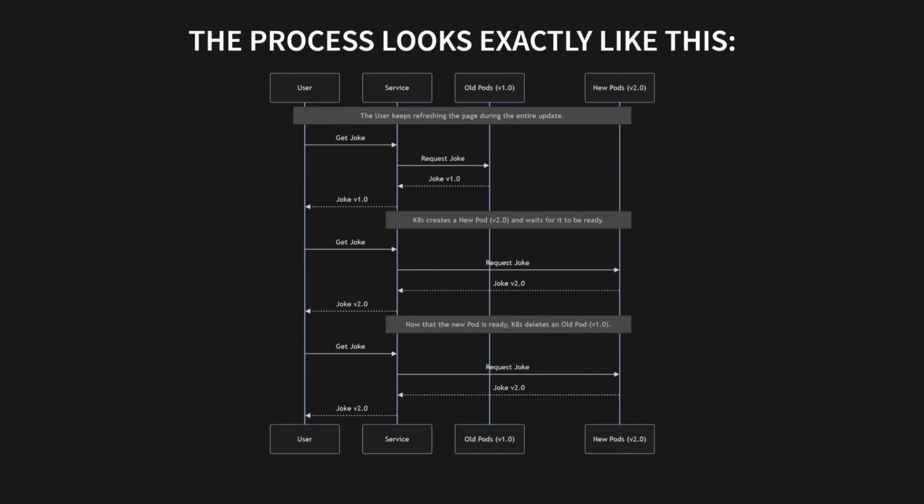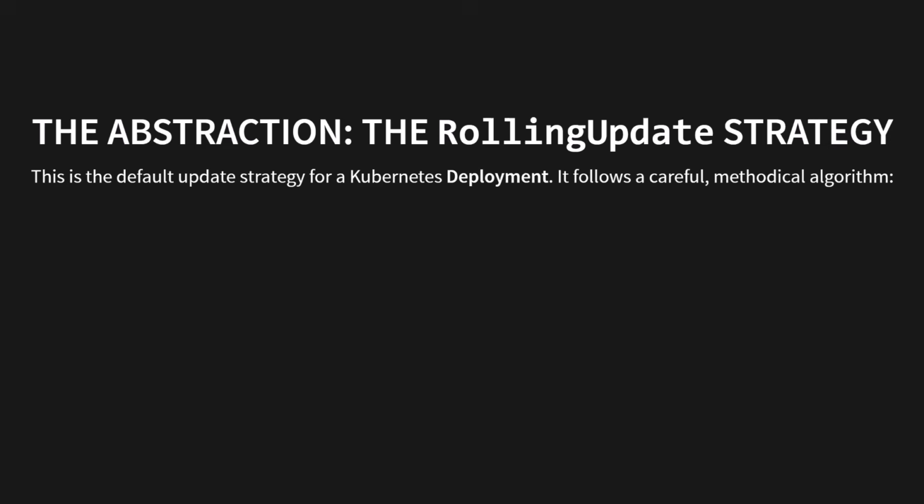If you look at this diagram, you can see the user on the left just hitting refresh over and over. As they do that, Kubernetes starts creating new pods with the new version of our code. It waits for one to be ready, then starts sending traffic to it. Only then does it delete one of the old pods. It repeats this dance. Add a new one, remove an old one, until the entire application is updated. And the user? They never see a single error. The abstraction behind this magic is called the rolling update strategy.